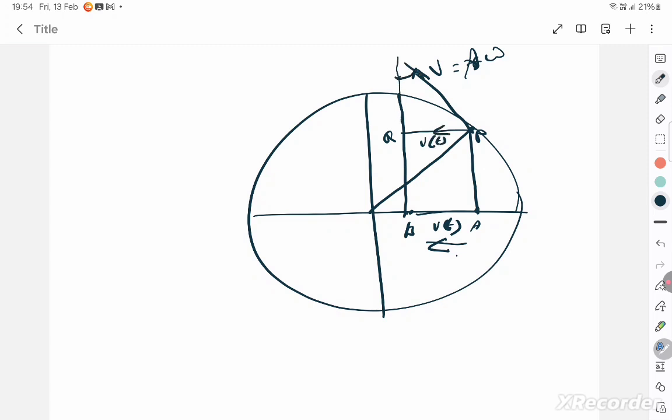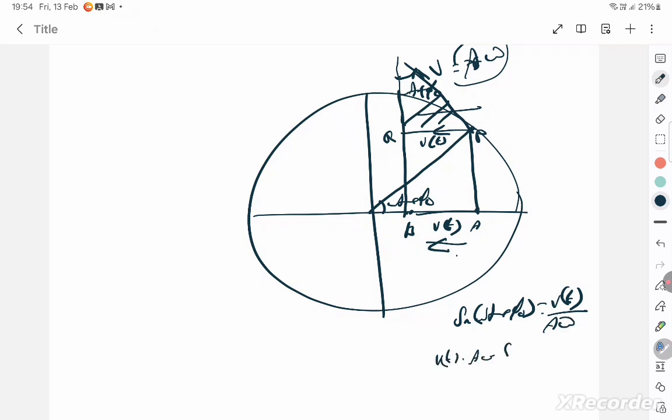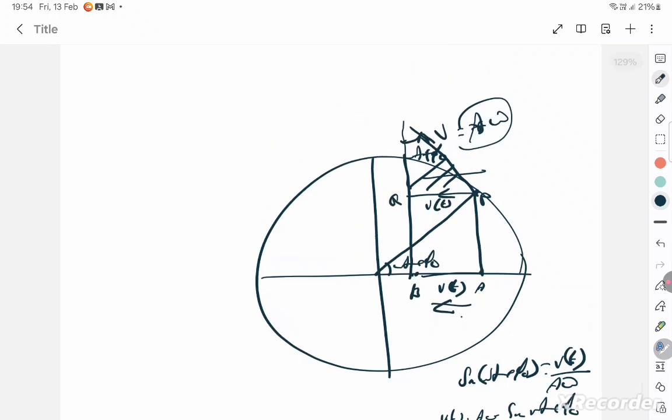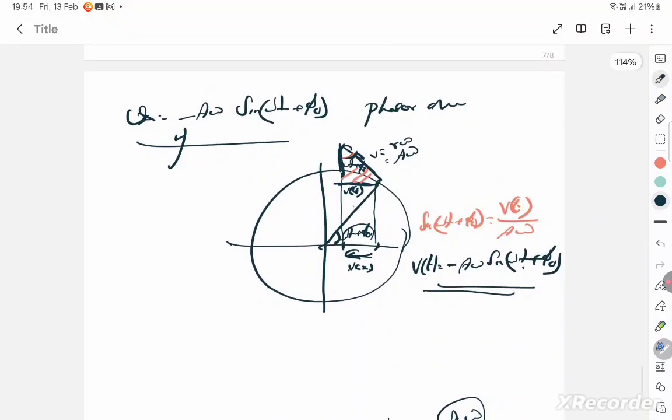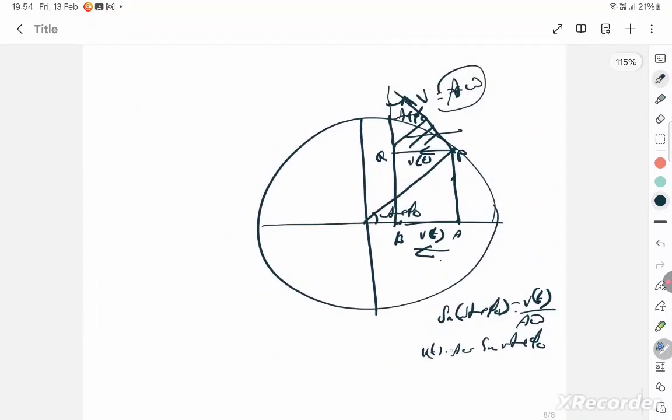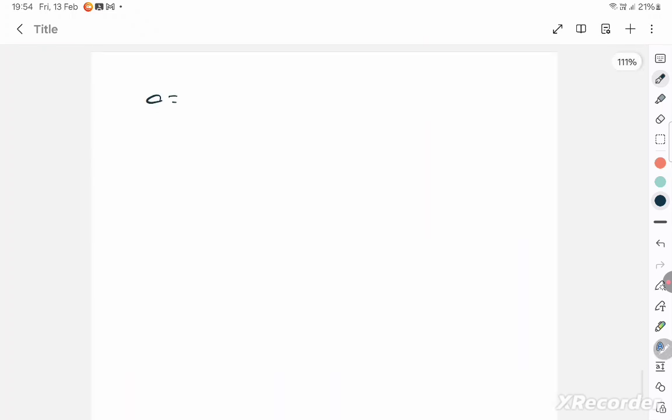Extend it into a right angle. This angle is omega t plus phi naught. Now by similar triangle, this is also omega t plus phi naught. Using this right triangle, sin omega t plus phi naught is equal to v of t, which is the opposite side, by the radius, which is the hypotenuse, a omega. So v of t is therefore a omega sin omega t plus phi naught. But what about the negative sign? Because it's directed towards this side, you can insert a negative sign. This is how you got this. Suppose they ask you to derive it using phasor diagrams. Next, they'll ask you even acceleration using a phasor diagram.